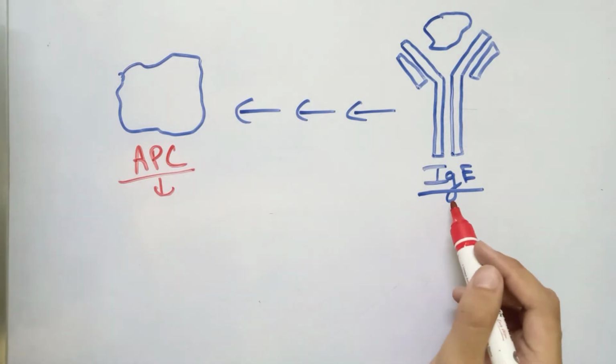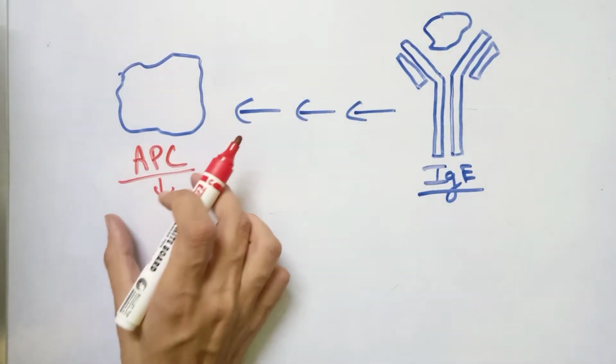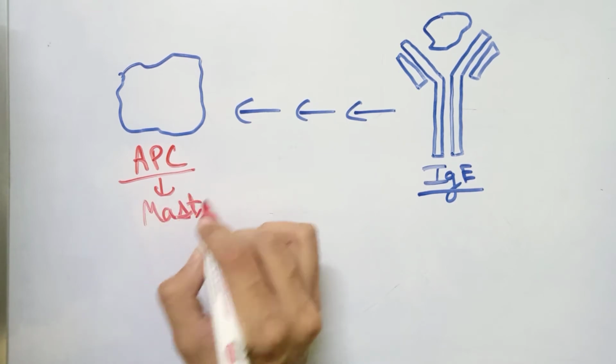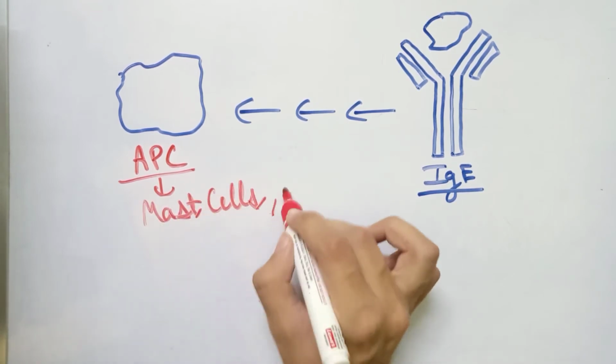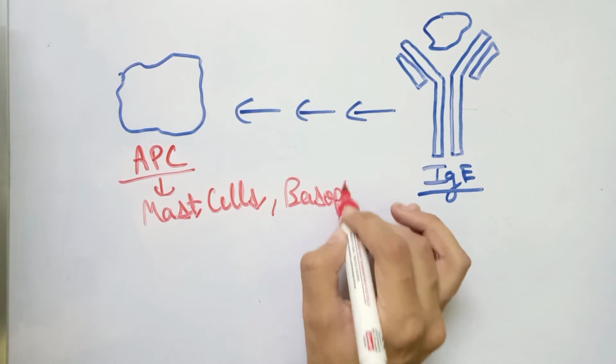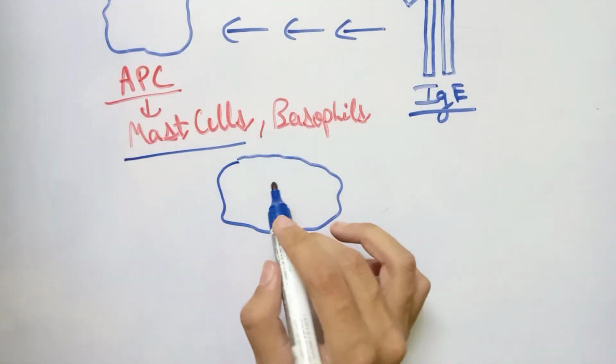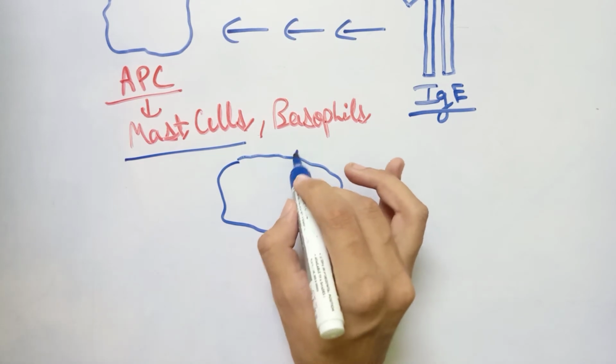This IgE antibody will get attached to the mast cells and the basophils. The mast cells or the basophils have a special type of receptors present on them.